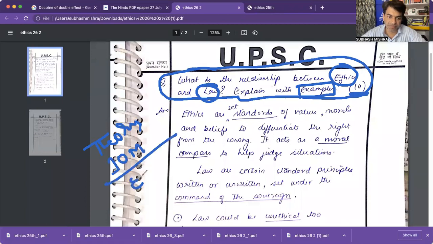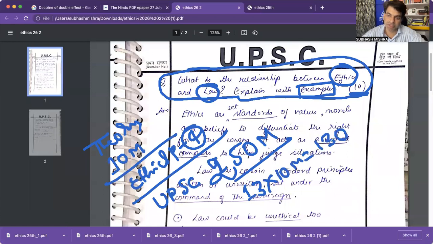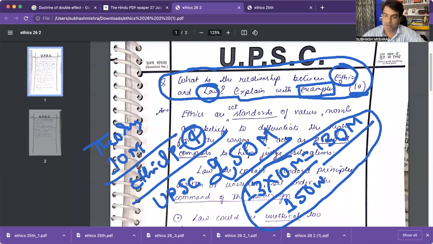And in the ethics paper 4 of UPSC, which is of 250 marks overall, there are around 13 questions of 10 markers, that is 130 marks in section 1. Around 150 words each you have to write. This is the design of the question paper.